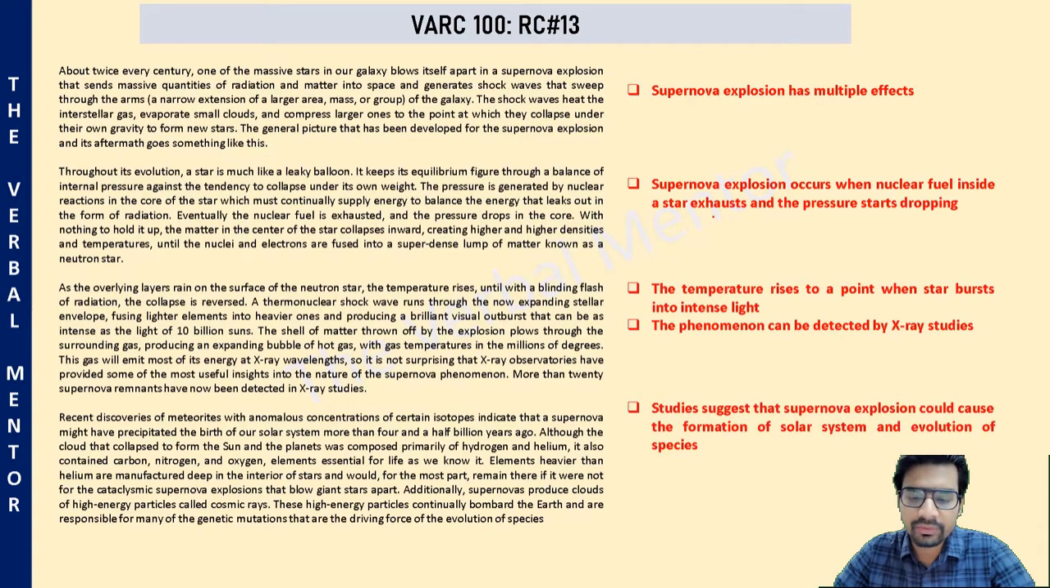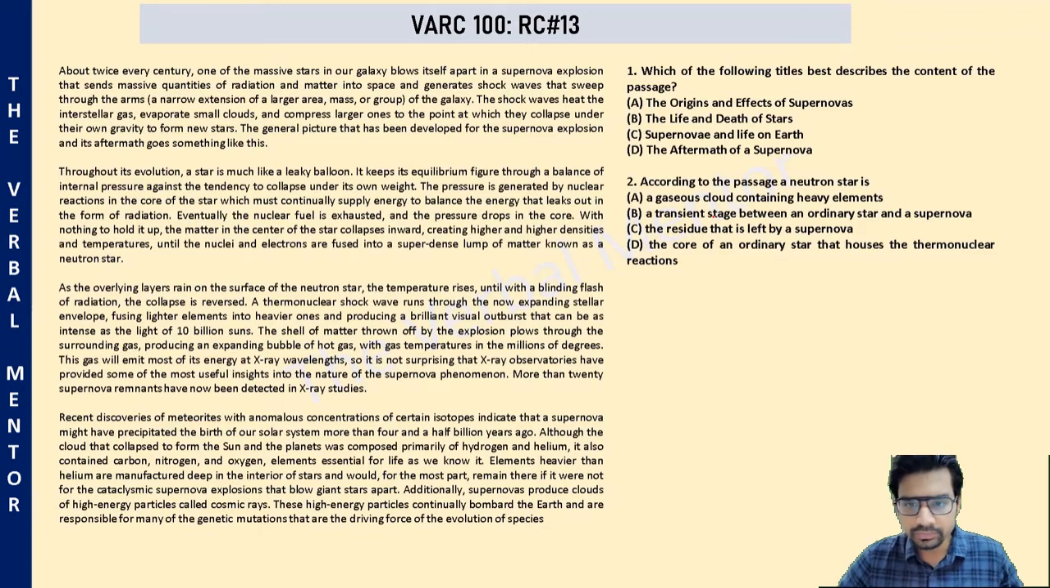Finally, in the last paragraph, he tells us that some discoveries have suggested that supernova explosion could cause the formation of a solar system, and it could also be the cause behind evolution of life on Earth. So this is what the passage was about. Question number 1. An appropriate title for the passage, best title for the passage. Option A, the origins and effects of supernovas.